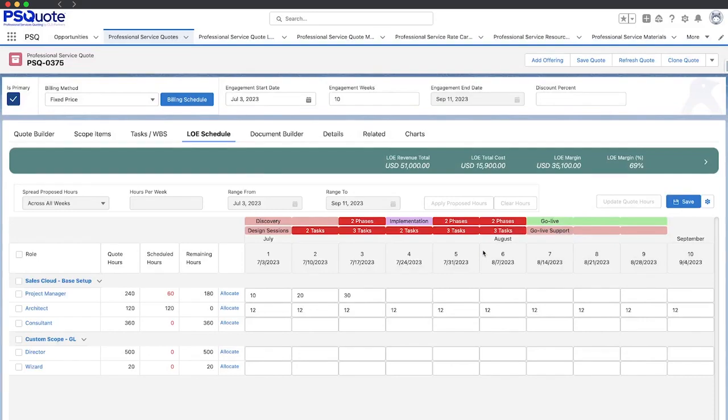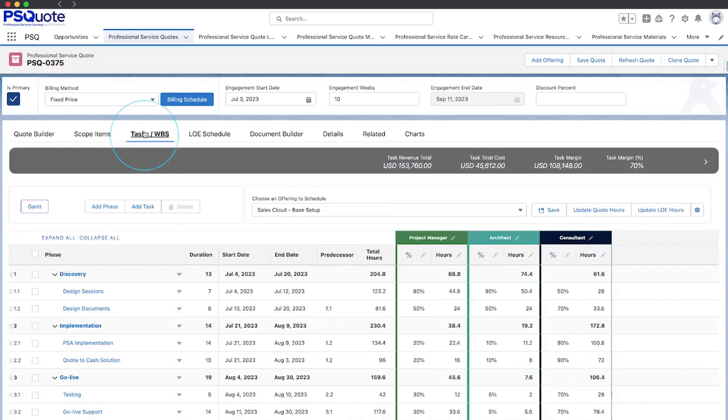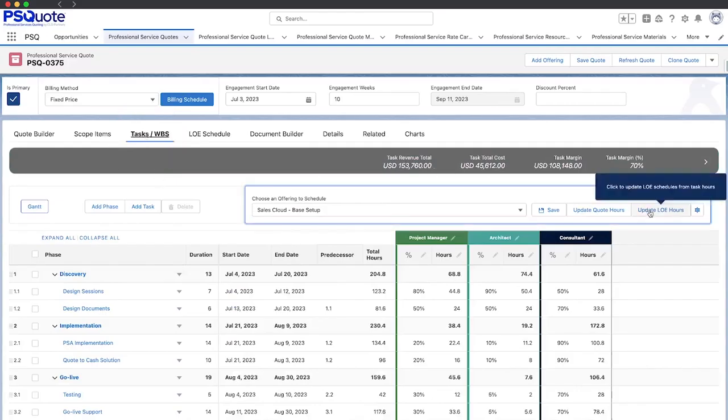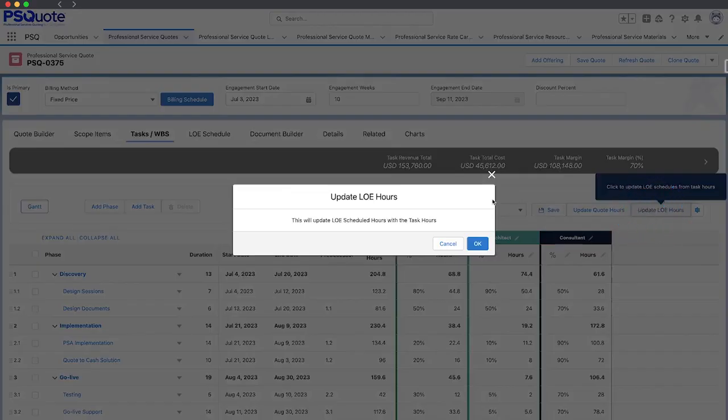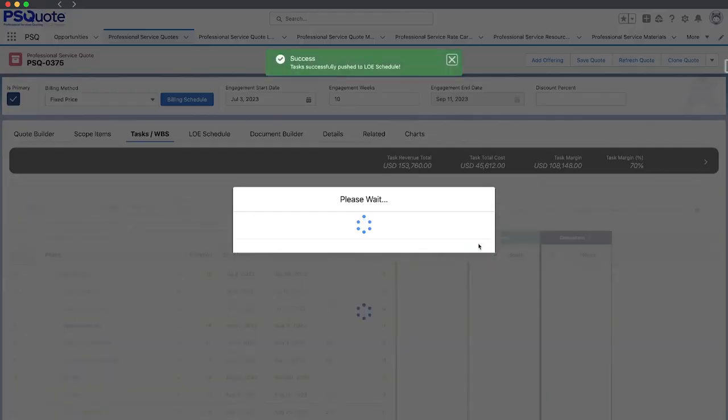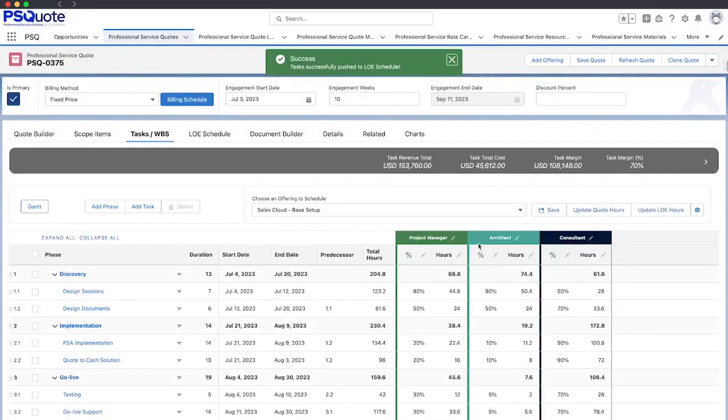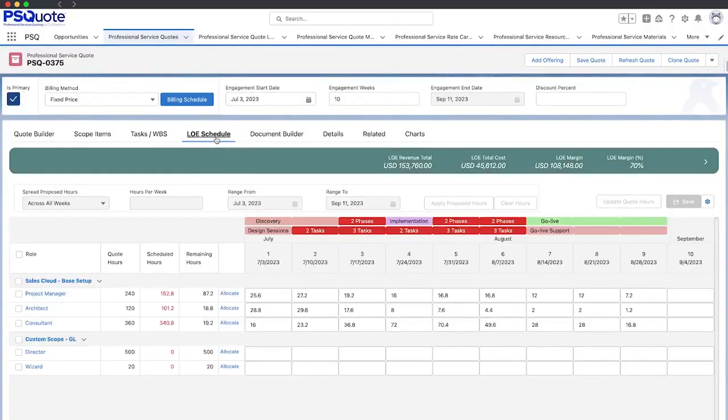An extremely powerful feature of PSQuote is the ability to build out your quote in these different ways and then sync them together. For example, you can push the phases and tasks that we set up in the Task tab to the LOE schedule to see what this would look like from a resource demand perspective. These features help standardize the way you sell and improve resource demand forecasting. Most teams will utilize a combination of these approaches to arrive at a quote and produce the documents necessary to deliver that quote to a prospect.